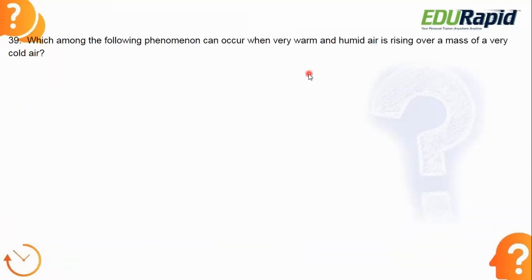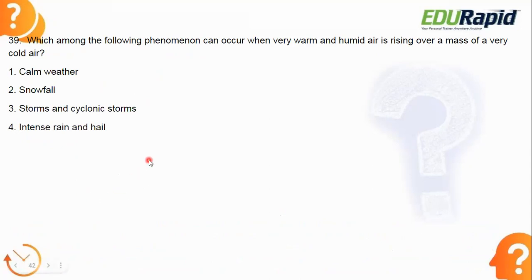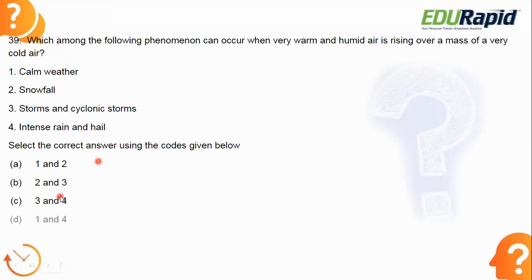Okay. Next. Which among the following phenomena can occur when very warm and humid air is rising over a mass of very cold air? What is the answer? Okay, let's see the answer. So these are the codes.